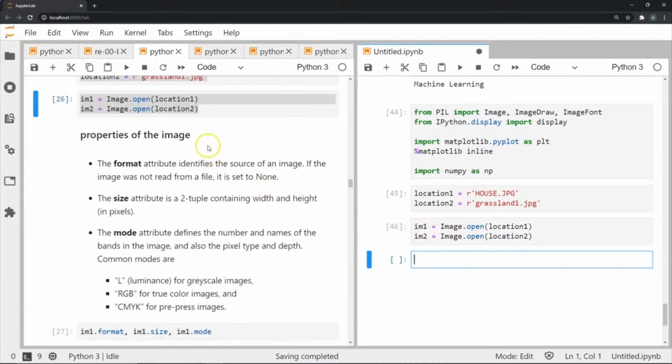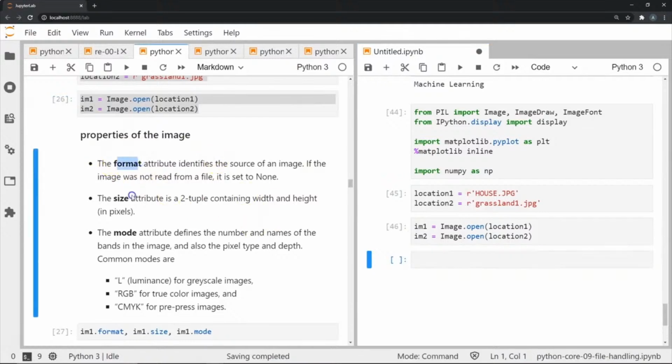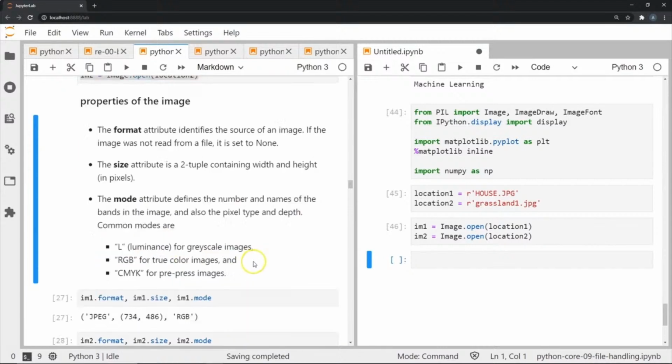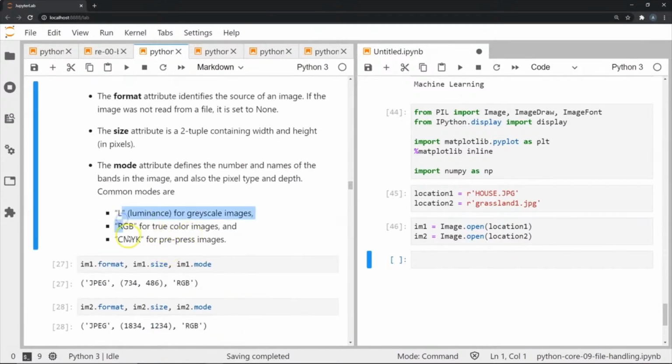Now once we've done this, we can access certain properties of this image using, say, format, which tells us the format of the file. It identifies the source of an image, and if the image is not read from a file, it is set to none. We can also see the size of the file using the size attribute, and we can see the mode, which basically defines the number and names of the bands in the image, and also contains the pixel type and depth. Certain common modes are L for luminescence, RGB for true color images, and CMYK for pre-press images.